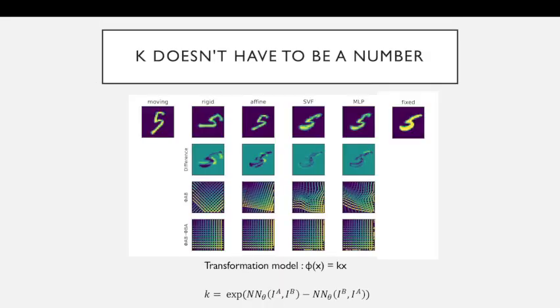So here we have that demonstrated for 4 Lie algebras and their corresponding Lie groups. The Lie algebra of antisymmetric matrices gives rigid registration. The Lie algebra of matrices in general gives affine registration. We can have the neural network output a vector field, and then the Lie exponentiation operator in that case is the classic scaling and squaring operation.